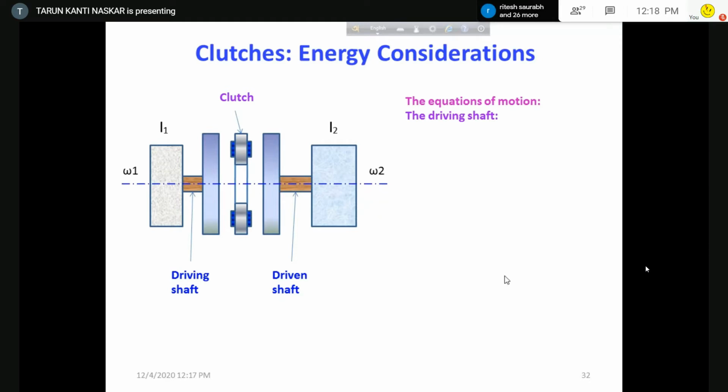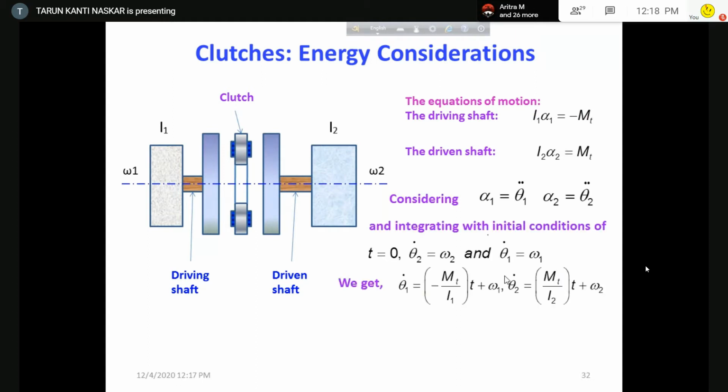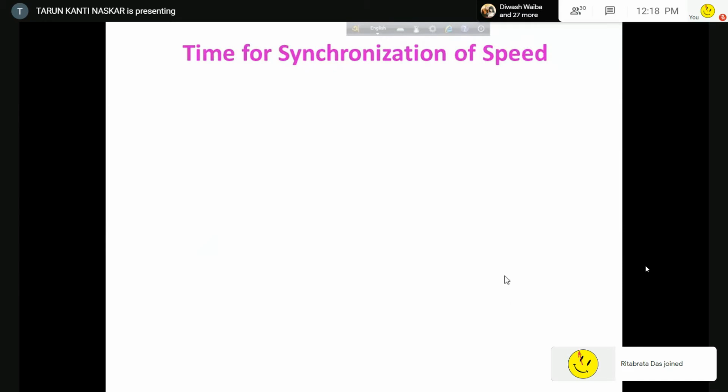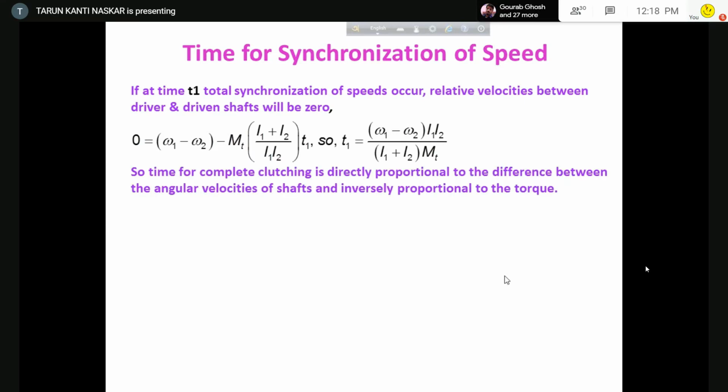Visible. So we have discussed this slide in the last class. That is the energy considerations, and these are the equations for finding out the energy. So we have found out the time for synchronization.